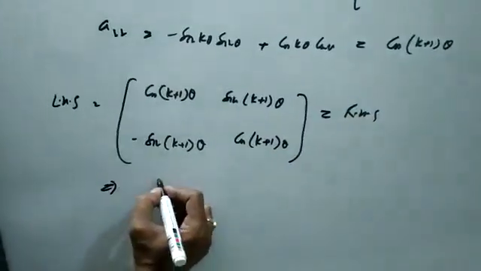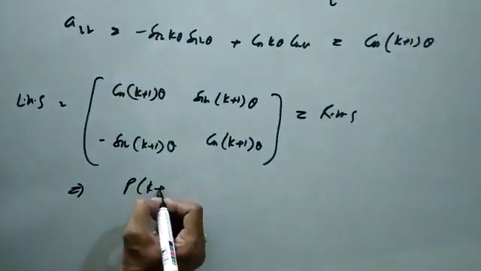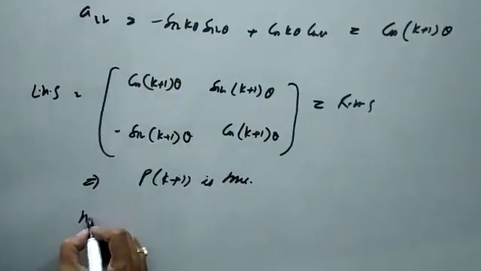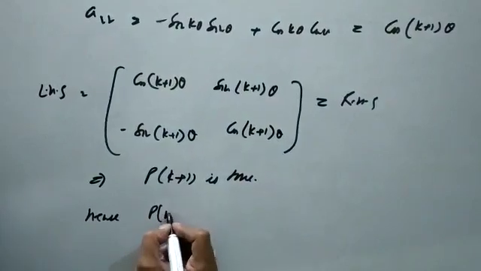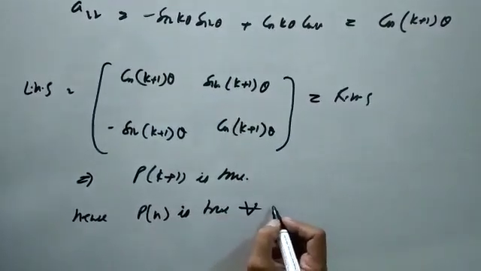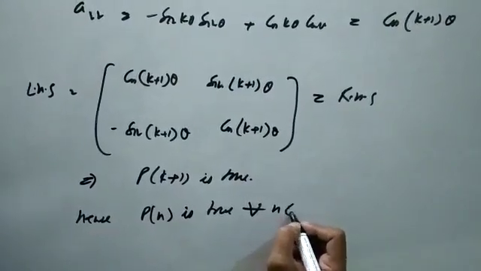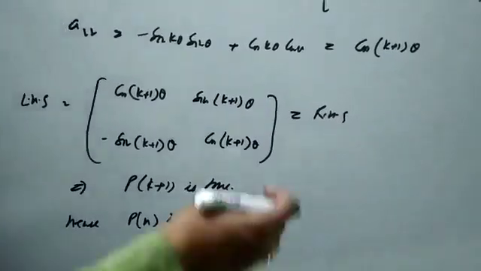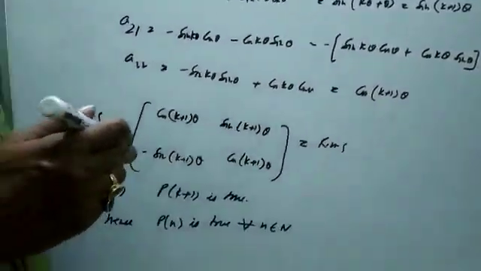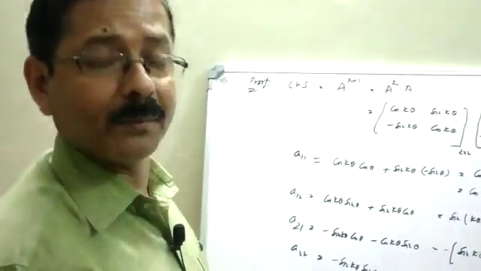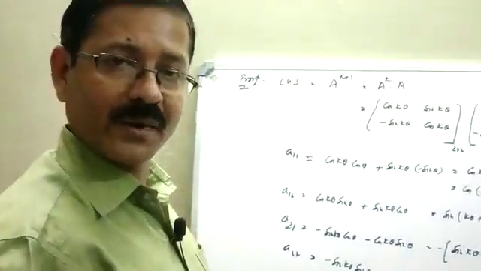So this implies that Pk plus 1 is true. Hence Pn is true for every n belongs to natural number. All right. So this is the problem which is based on principle of mathematical induction by using the matrix multiplication.